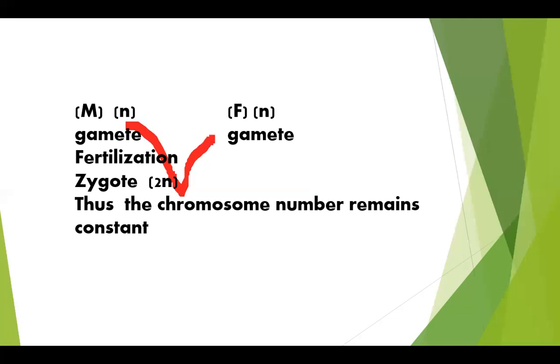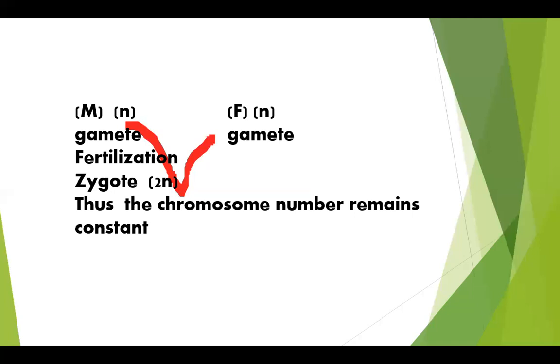When a sperm and an egg fuse during fertilization, the zygote formed will have 23 plus 23, that is 46 chromosomes, which is the normal number. So the chromosome number remains constant here.